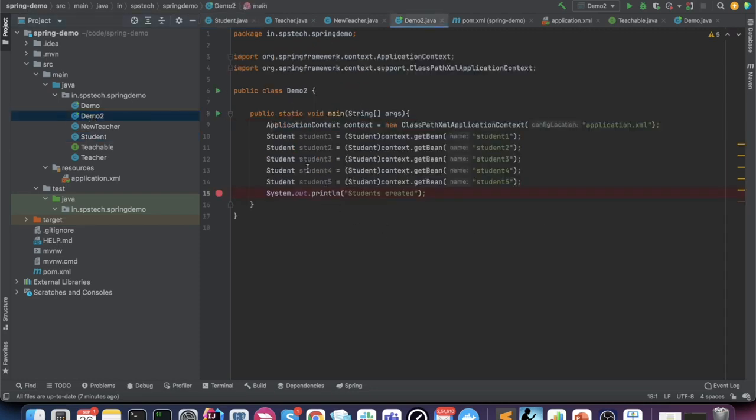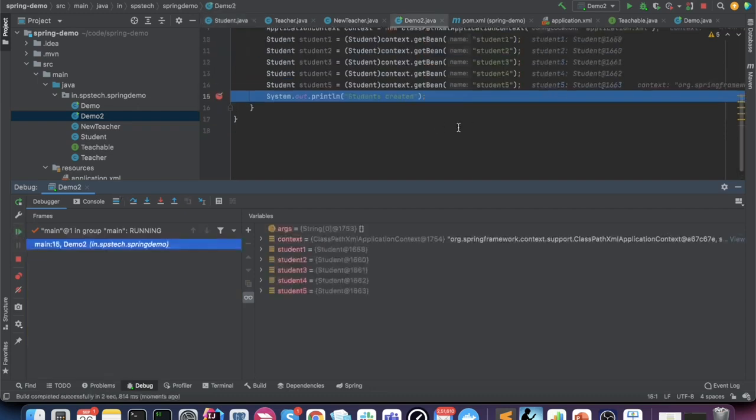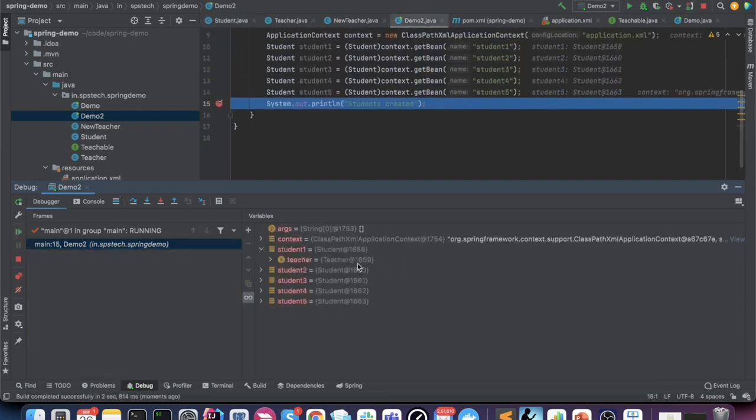We are not doing any changes in our demo 2. We are still asking the application context to give us our student objects, and let's see what happens. You can see the constructor is getting called 1, 2, 3. Every time the address of the teacher object is the same. The same teacher is getting passed to all the students. This is the third time it is getting called, fourth and fifth. And then we can again see that all our students have the same teacher object referred. So this way of setting properties into each other is called constructor injection.